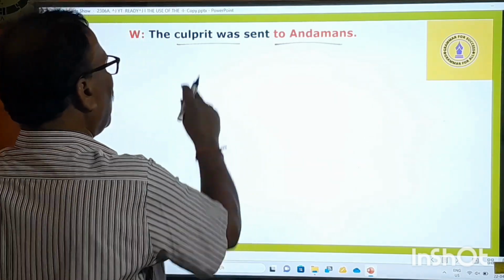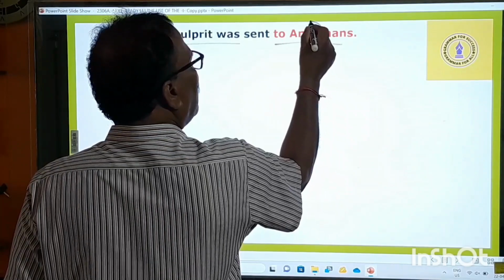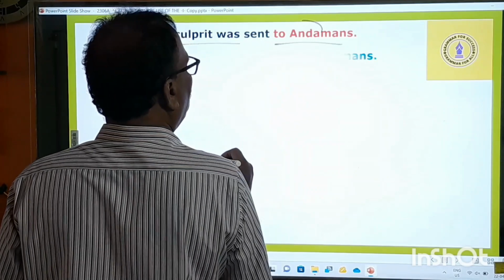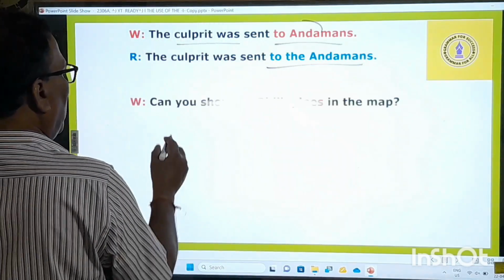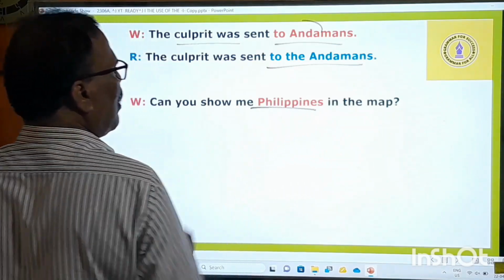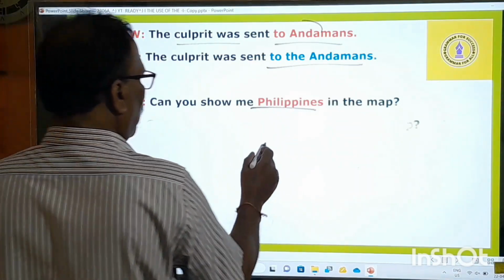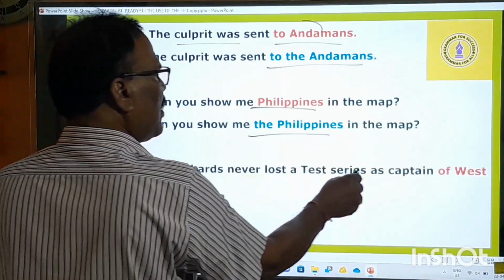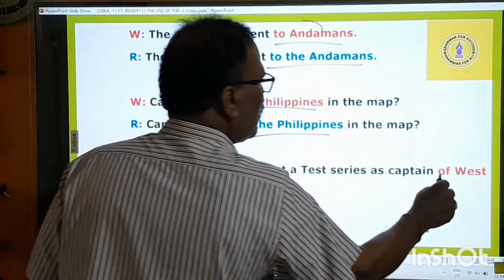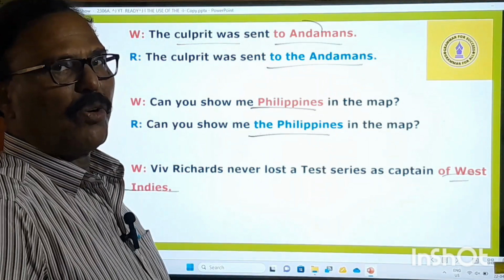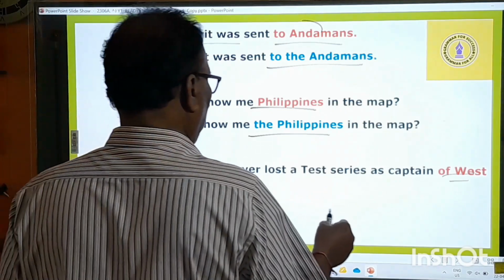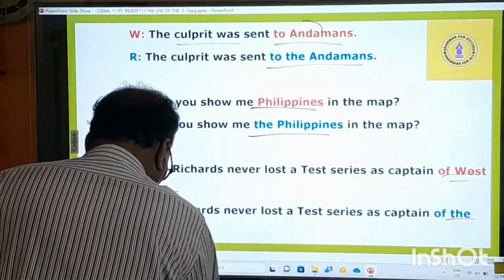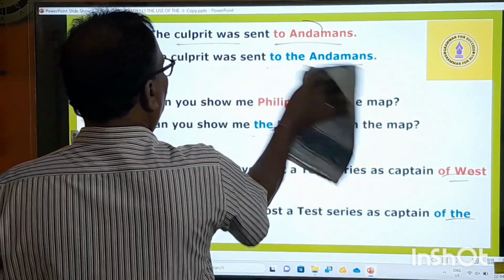But there is a mistake. What is it? The Andamans is the name of a group of islands, and before that, "the" must be used: to the Andamans. Similarly, can you show me the Philippines on the map? The Philippines is also a group of islands. And then comes "Vivian Richards never lost a test series as captain of West Indies." West Indies is the name of a group of islands, that's why you have to use the definite article, the West Indies. So before the names of groups of islands, we must use the definite article.